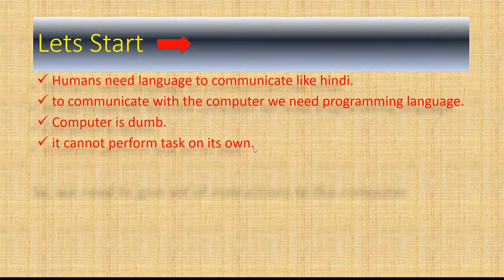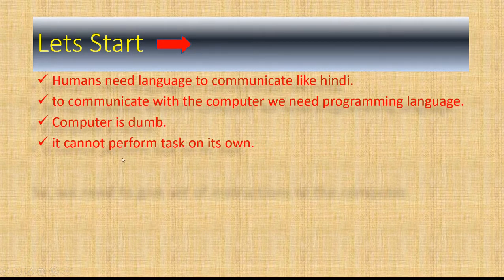So to fulfill this requirement, and after knowing that the computer cannot perform tasks on its own, we need to interact with the computer. That means we have to communicate with the computer, and for communication we need some languages, and those languages are called programming languages.